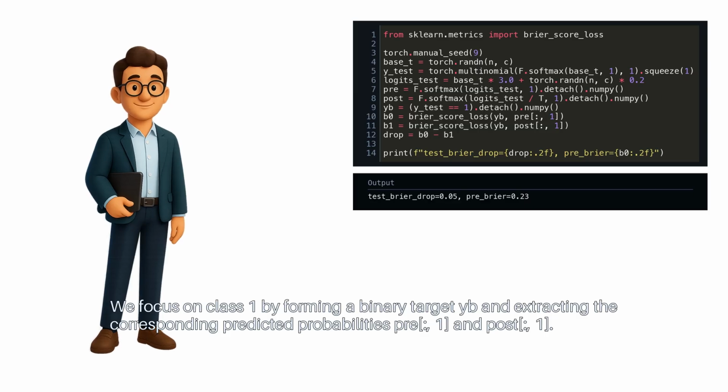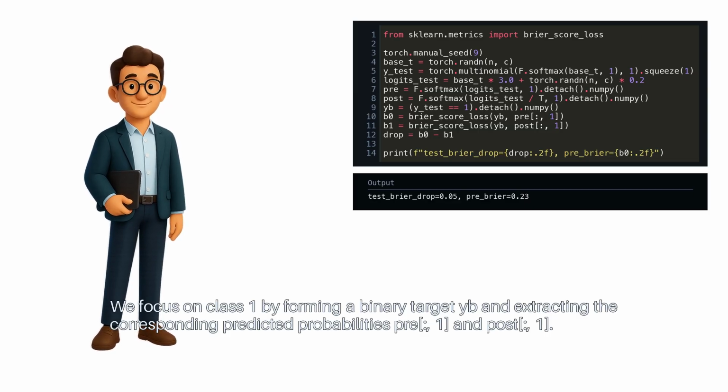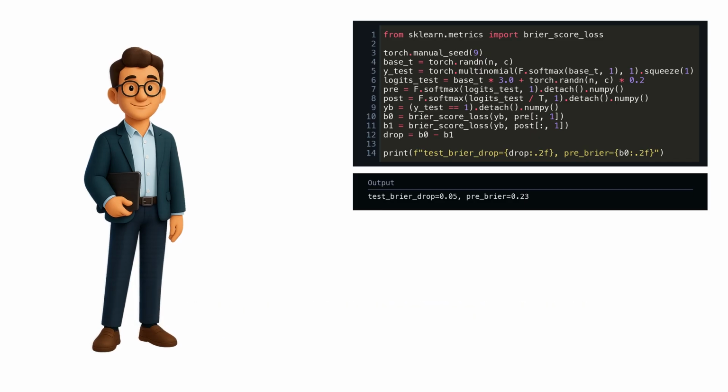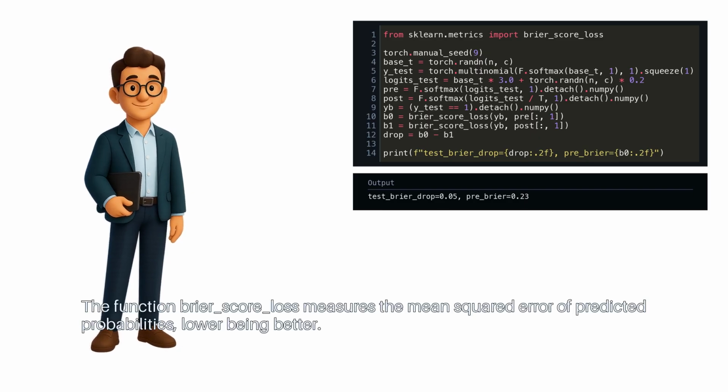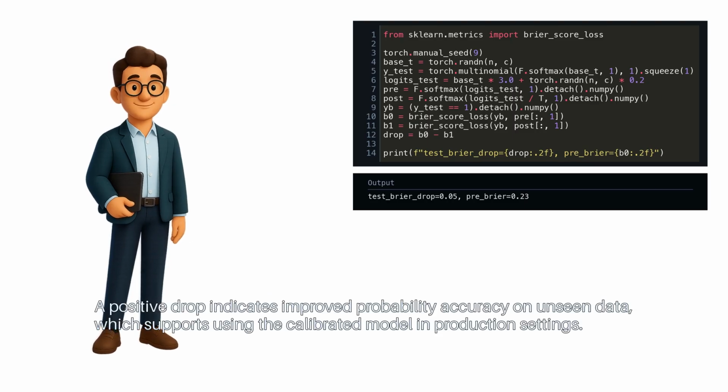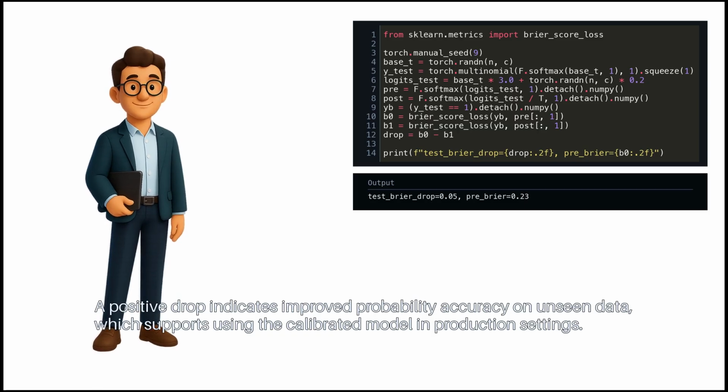We focus on class 1 by forming a binary target YB and extracting the corresponding predicted probabilities pre[:,1]. The function brier_score_loss measures the mean squared error of predicted probabilities, lower being better. A positive drop indicates improved probability accuracy on unseen data, which supports using the calibrated model in production settings.